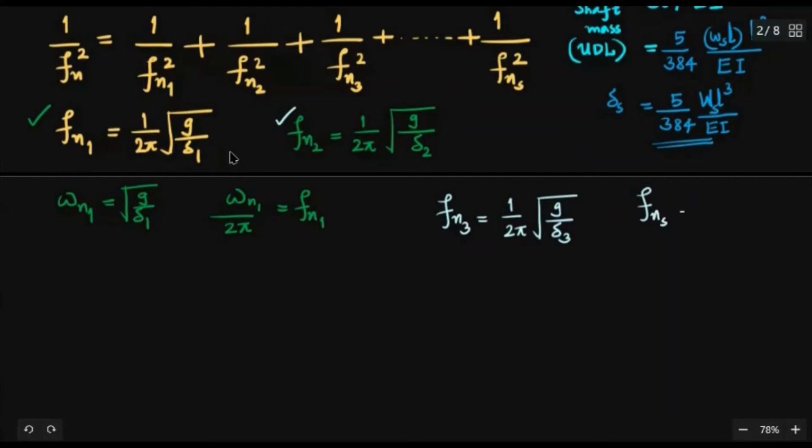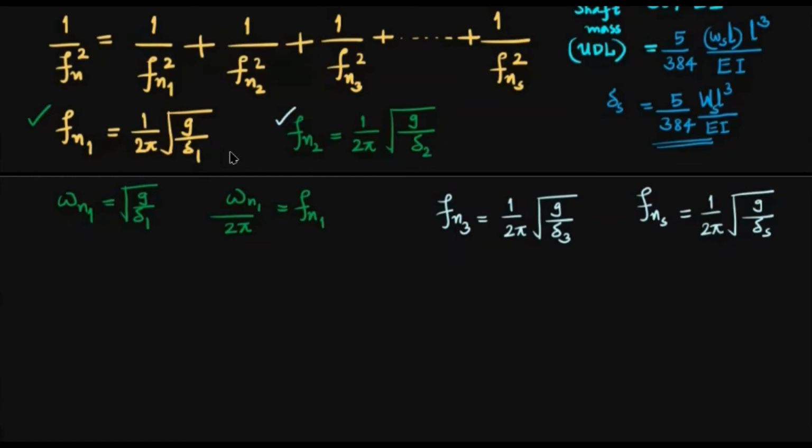In that case, you have 1 by 2 pi root of g by delta s. What is that? Delta s means the static deflection due to the shaft mass as a uniformly distributed load. When that acts alone on the shaft, then what will be the natural frequency of transverse vibration. So Fns is this one.